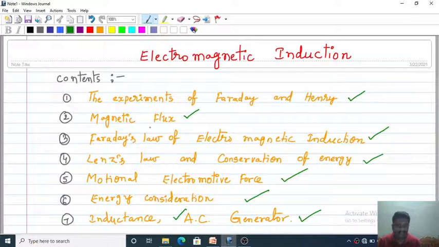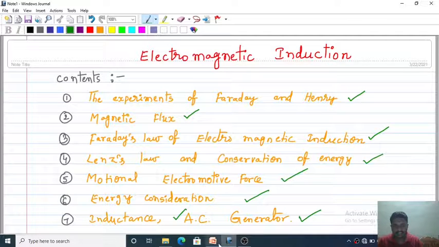Before discussing Faraday's law, we have to know what is magnetic flux, and next Lenz's law, which gives the direction of the current induced in a coil, and we will explain the direction of current by using conservation of energy also. The next topics are motional electromotive force, energy consideration, inductance, and finally the AC generator. These are the topics we are going to discuss in the electromagnetic induction chapter.